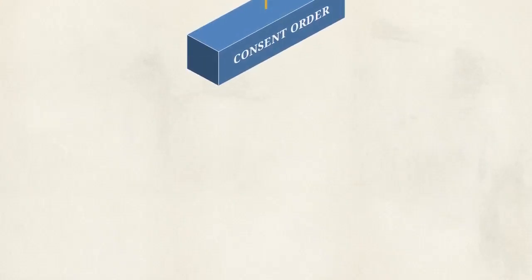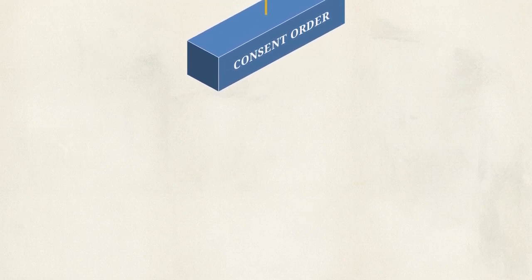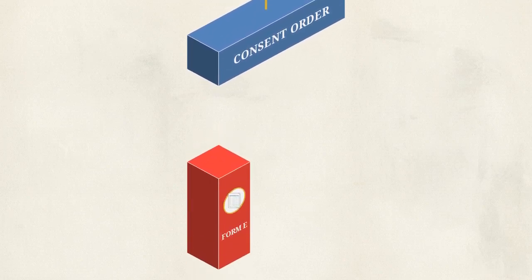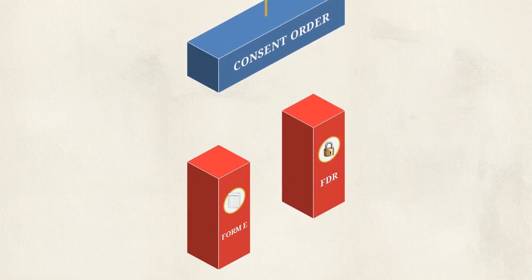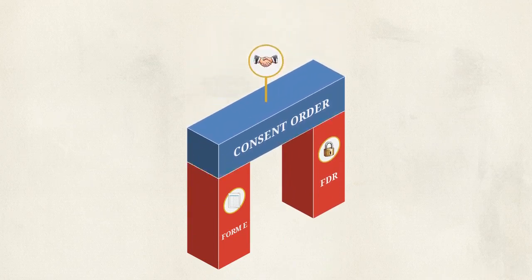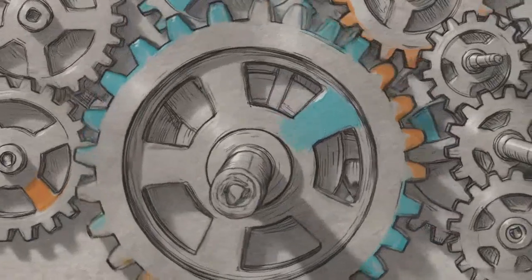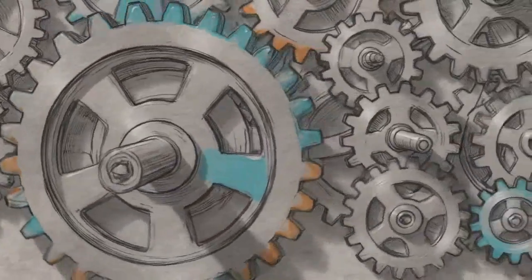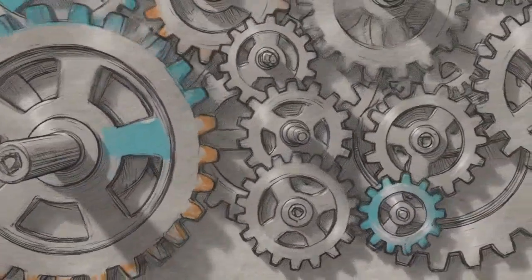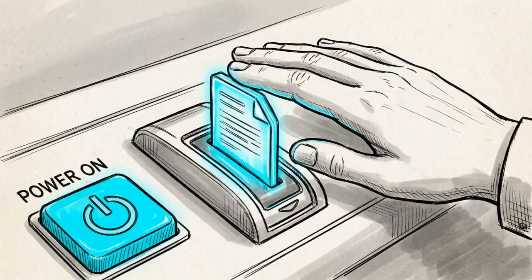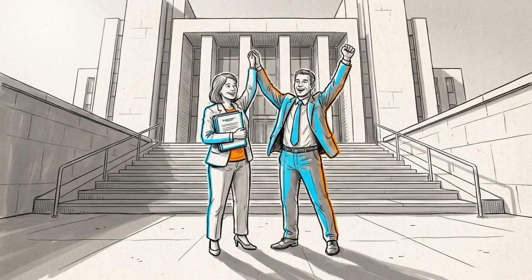A finalized consent order relies entirely on the structural foundation built in the preceding steps, the truth established by Form E, and the intense, privileged negotiations of the FDR. Part 9 is not a path designed to lead to trial. It is a sophisticated system engineered to force transparency and generate settlements. Strategic success depends on utilizing Form A to engage the specific machinery, using the procedural timeline to secure a fair and legally bulletproof resolution for the client.